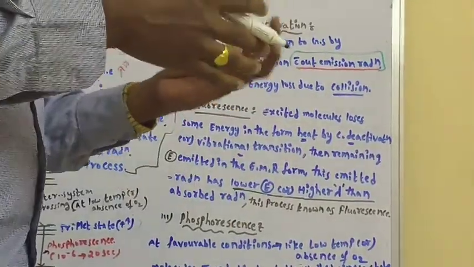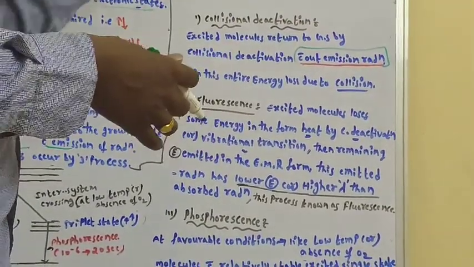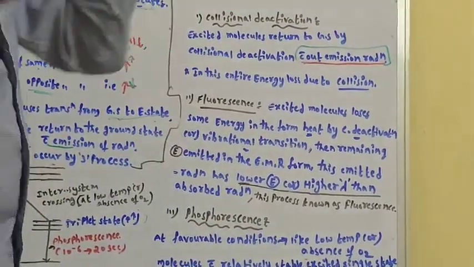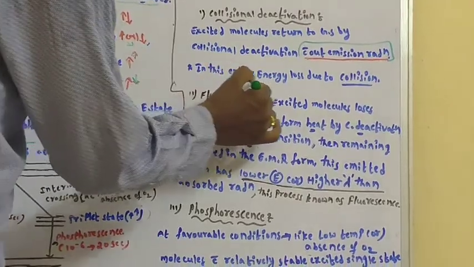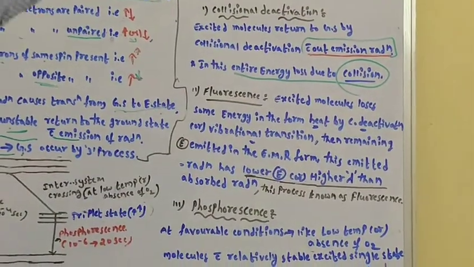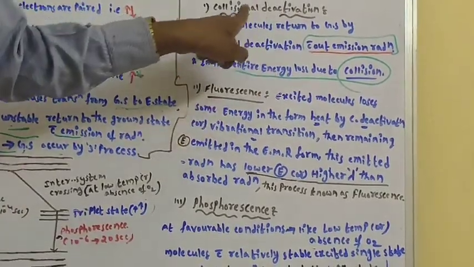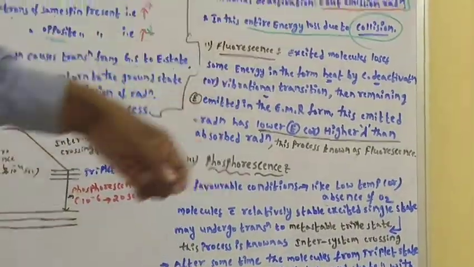There is no radiation emitted in this process from excited state to ground state. You need to understand that the entire energy is lost due to collision. That's why it is named collision deactivation.